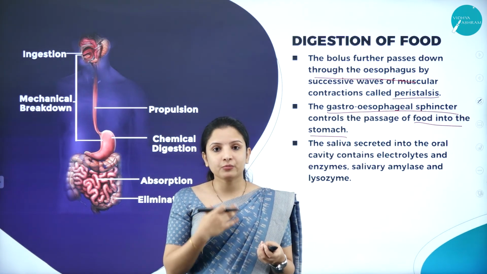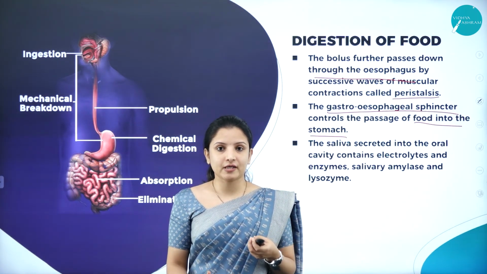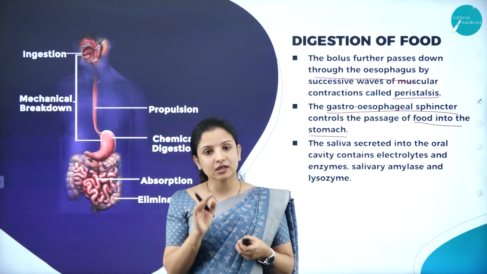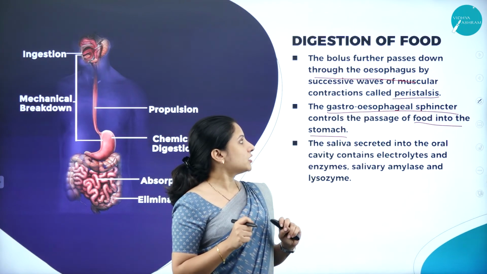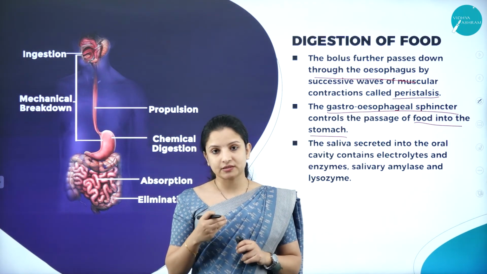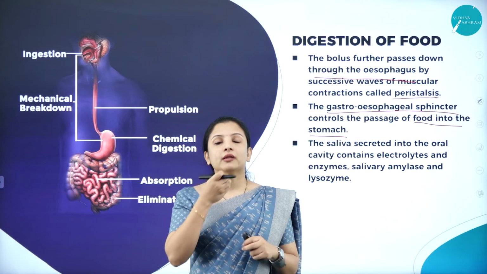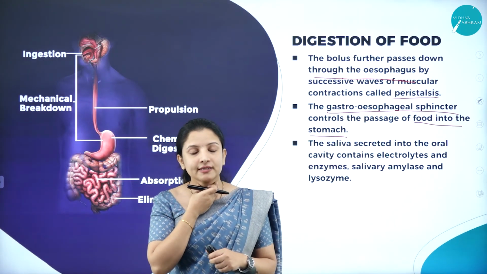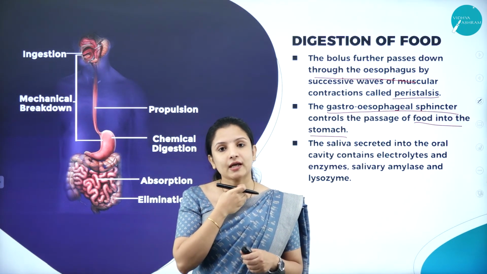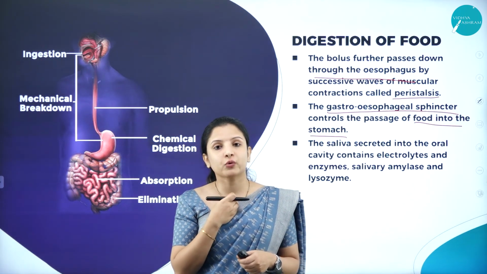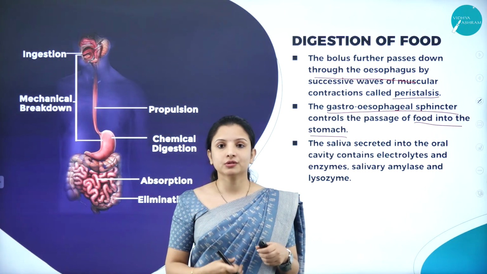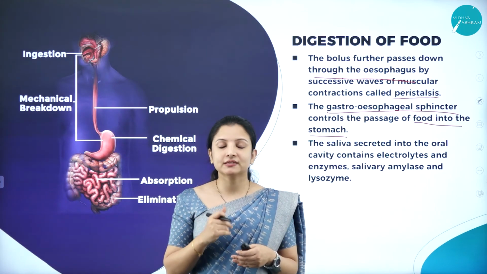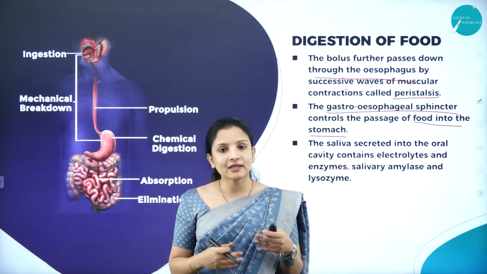So that is why, between the mouth of the esophagus at the bottom and the stomach, there is a small flap-like structure called the gastroesophageal sphincter. When we chew the food, it becomes a bolus and enters into the pharynx. From the pharynx, the bolus enters the esophagus, where it travels down by a wave-like contraction, called peristalsis.